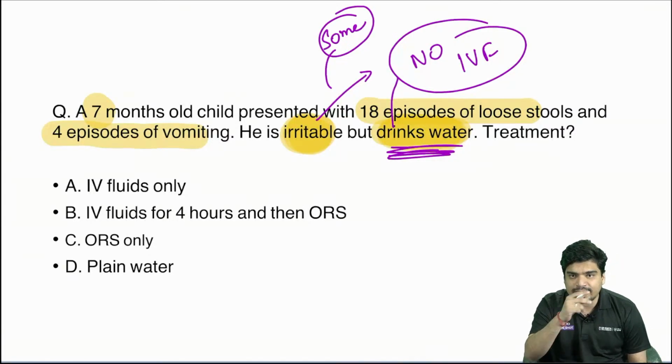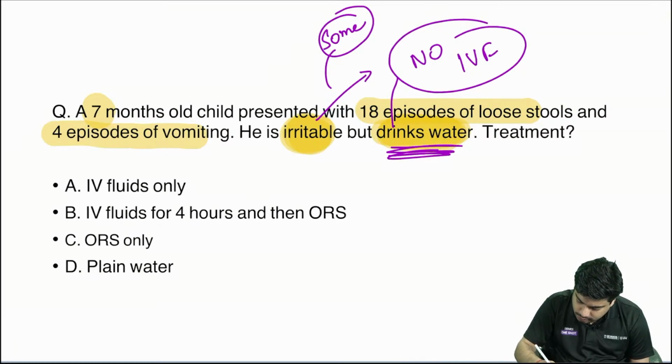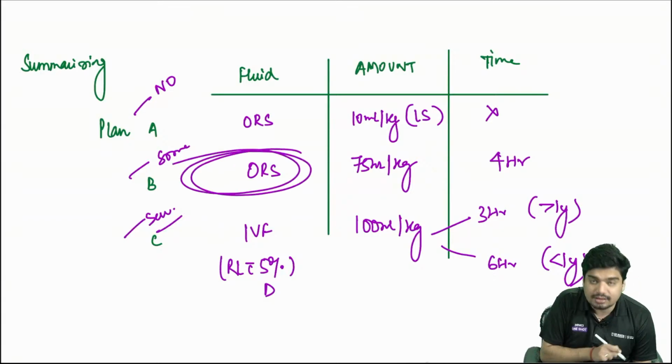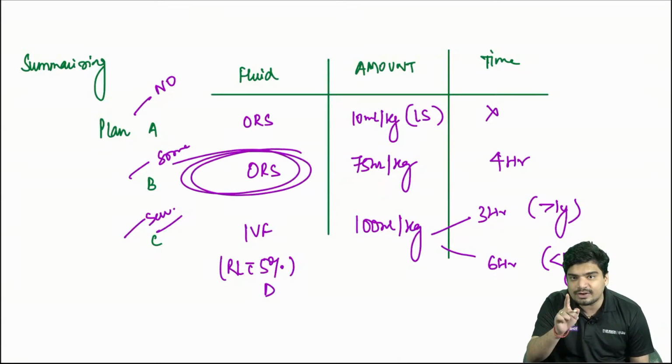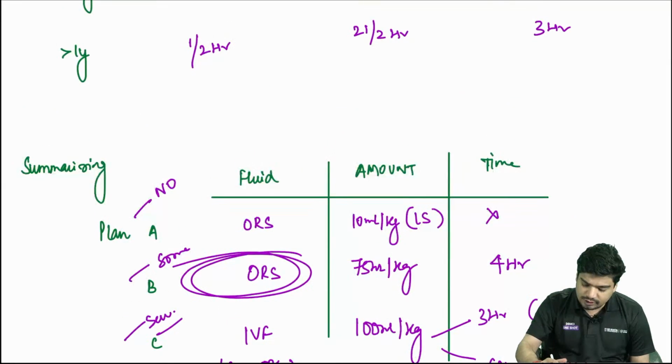Irritable means some dehydration. And in some dehydration, what was the fluid? ORS. You are giving ORS only in some dehydration. You will never use IV fluids in some dehydration.